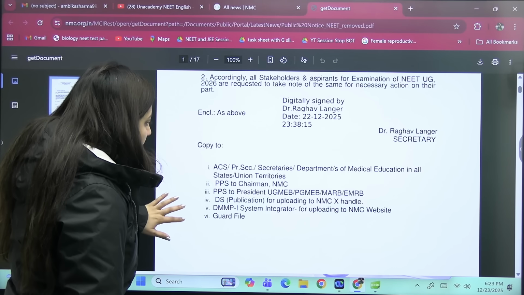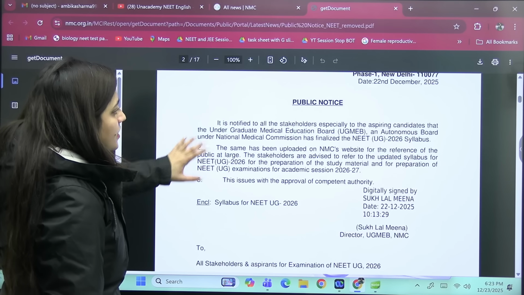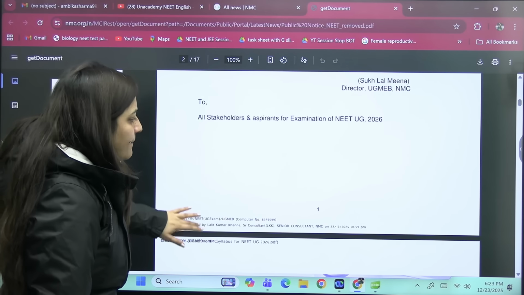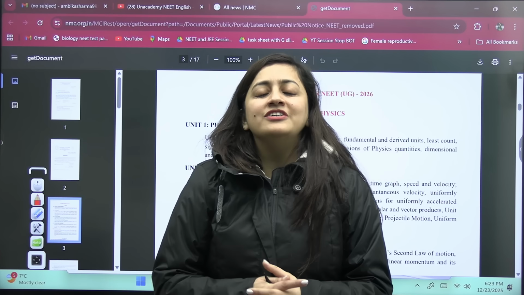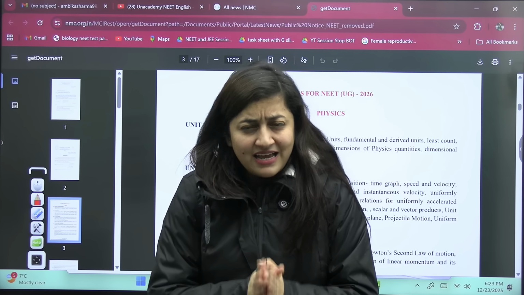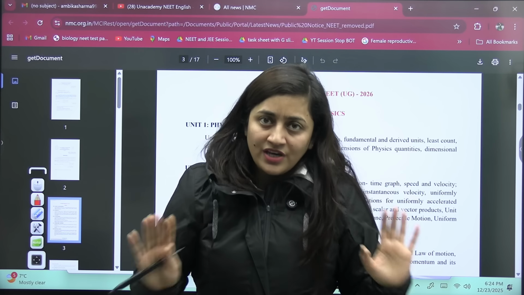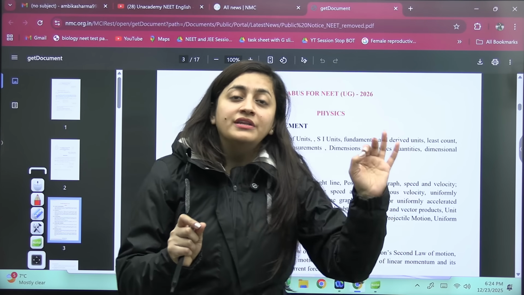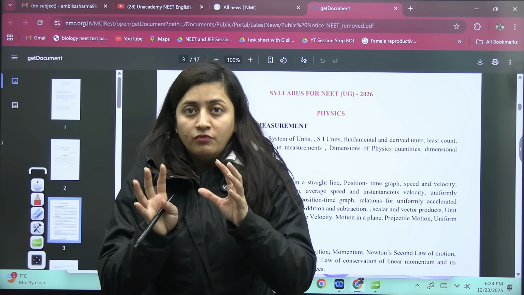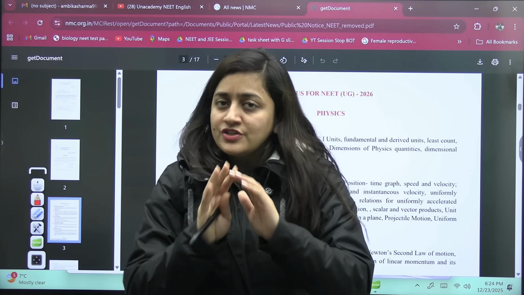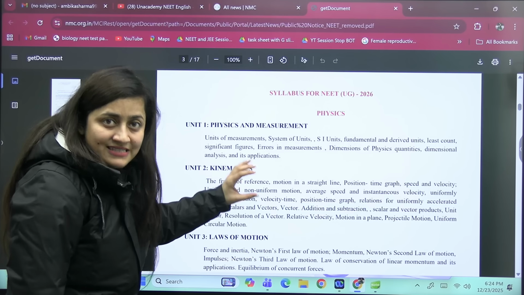Now when we talk about the syllabus, you guys can see it here very clearly, right? This is the public notice for all the stakeholders that the paper and the study material should be like this. When you check out the syllabus, let me very clearly mention this thing to you that there is no change in the syllabus. It is just like your NEET 2025 examination. So whatever you were preparing, whatever you guys were studying, just keep doing that because there is no change. It is totally same, right?